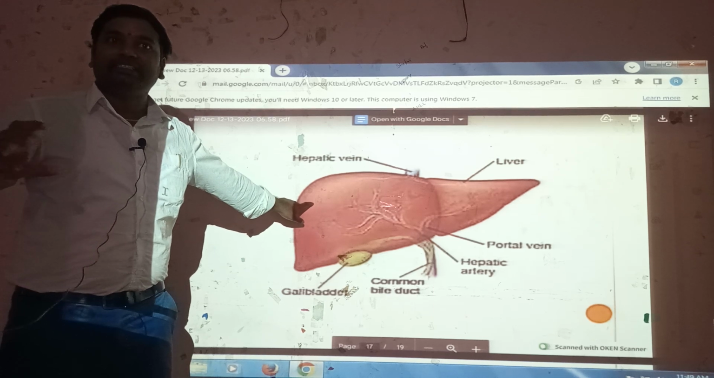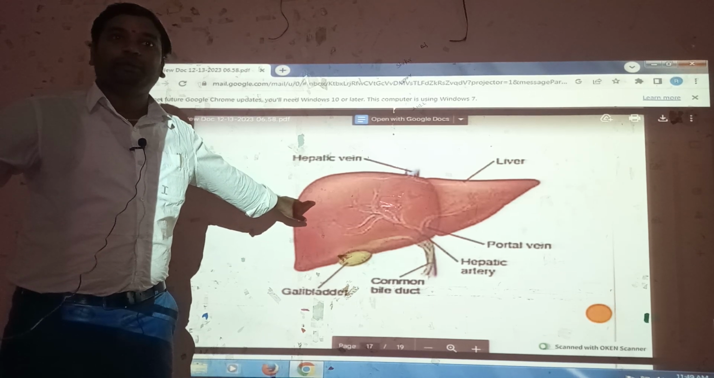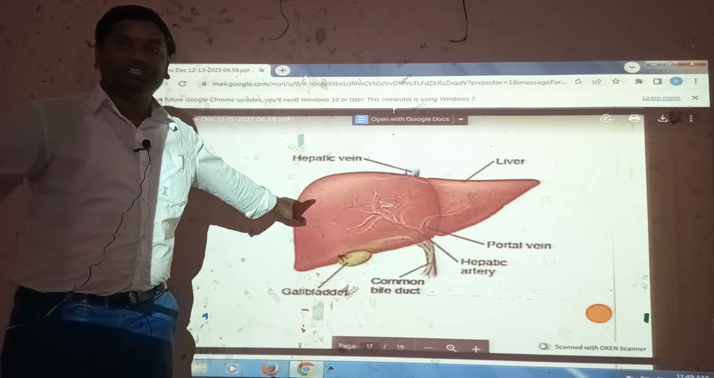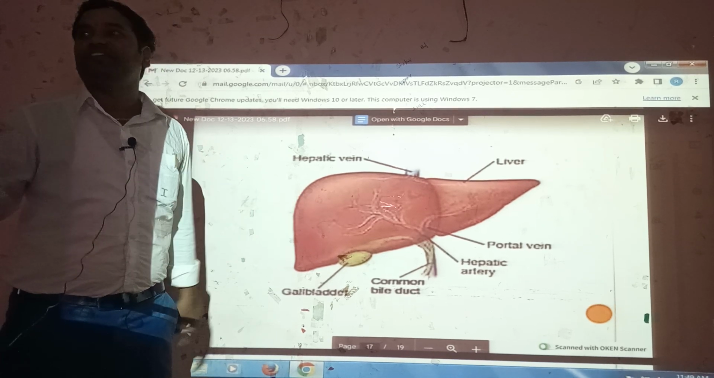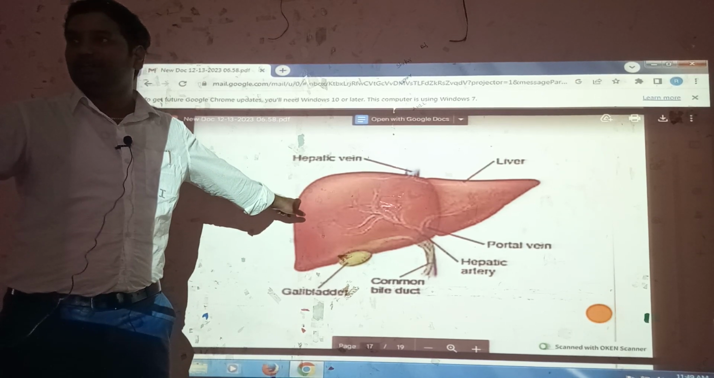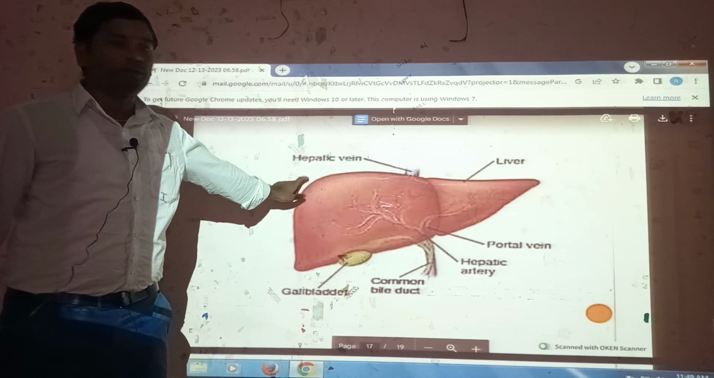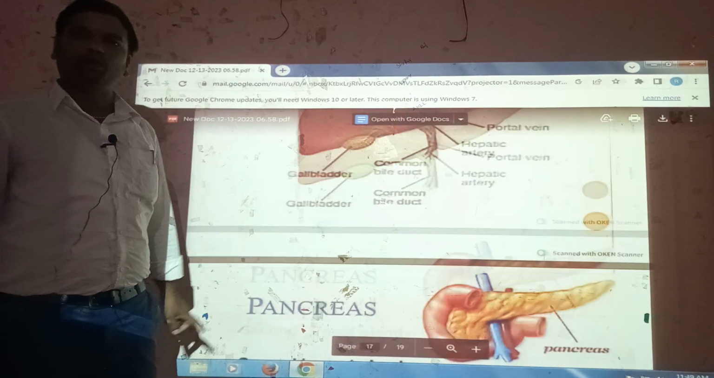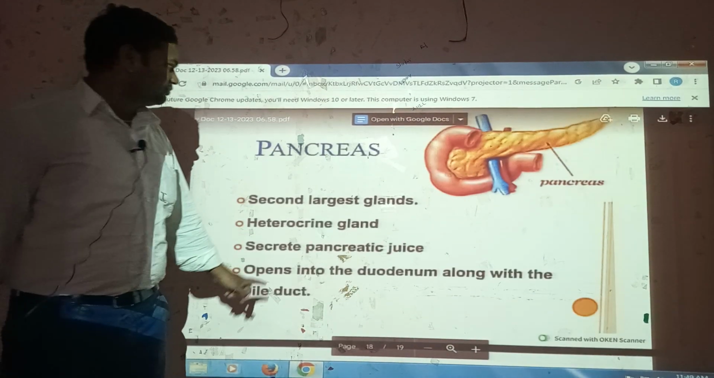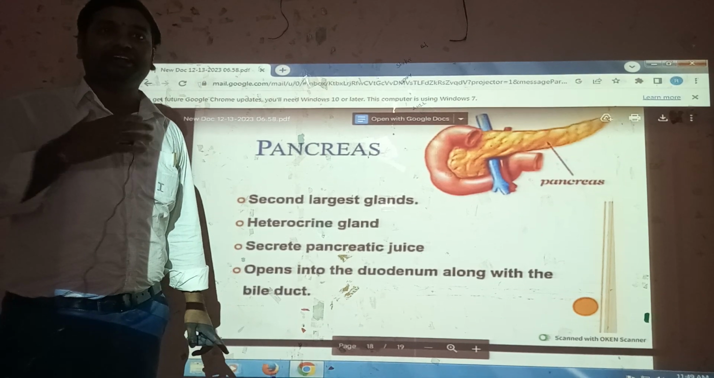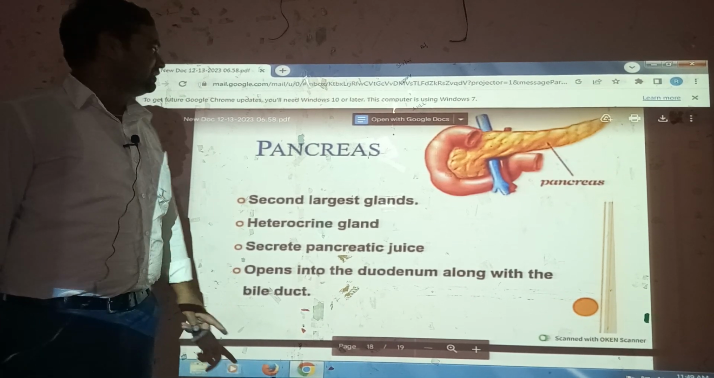The liver releases bile juice. Bile juice is stored in the bile bladder. Bile juice contains no enzymes. It is used for emulsification of fat, for fat digestion, entering into our small intestine. This is a very important liver function in any group of animals, not only humans. The largest gland is the liver. The smallest gland is the pituitary gland.